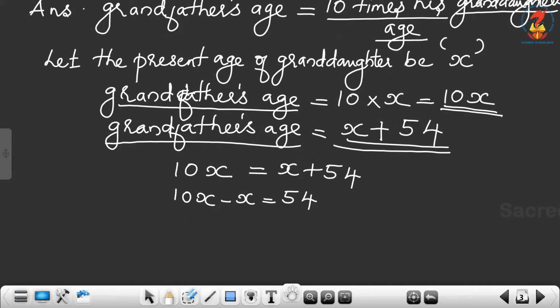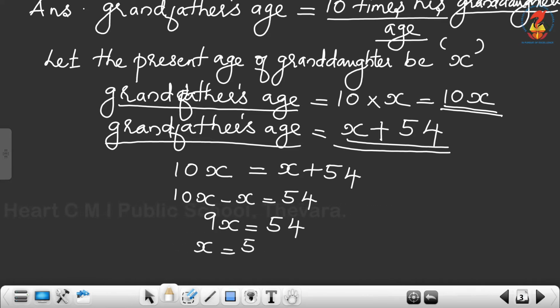Then what is 10x minus x? x means 1x. Therefore, 10x minus 1x is equal to 9x. 9x is equal to 54, then 9 into x equal to 54. Therefore, x is equal to 54 divided by 9, which is equal to 6.